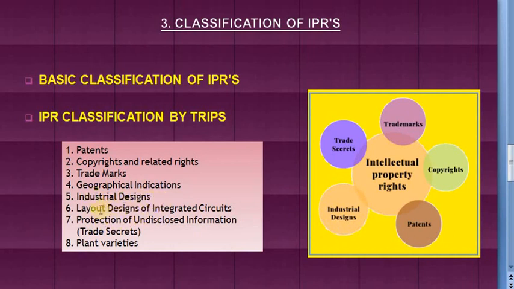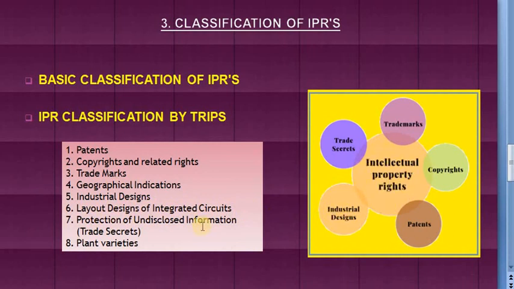Now next is layout design of integrated circuit. As you know, a layout design of an integrated circuit basically refers to a three-dimensional structure in which elements are fabricated, so that unit as a whole functions as a unit. An example of such devices is the i7 processor of a computer.